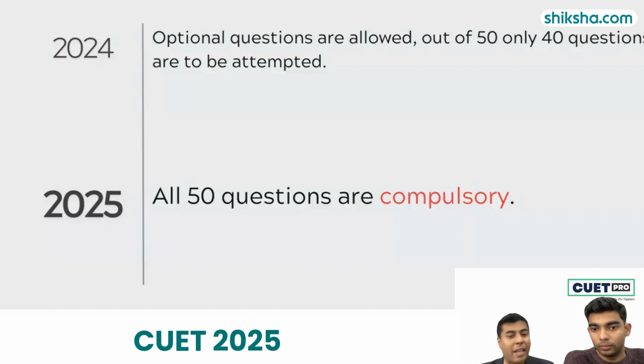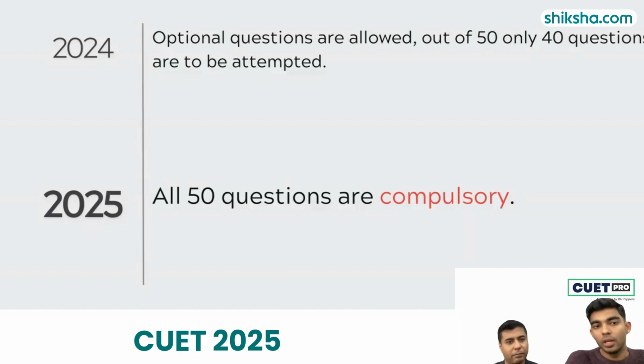For example, vocabulary, English, now you need to know every single word. You don't have the choice. For example, accountancy, not-for-profit organization, you can't say, I don't know not-for-profit organizations. For business studies, if some topic is not there, you have to know it, because there'll be some question asked. So you can't really get away and say, oh, I don't know this topic, I don't know this topic. And that is probably going to be a very, very big difficulty this time.